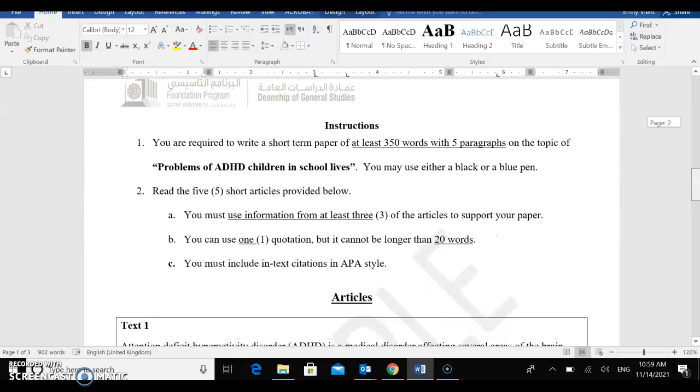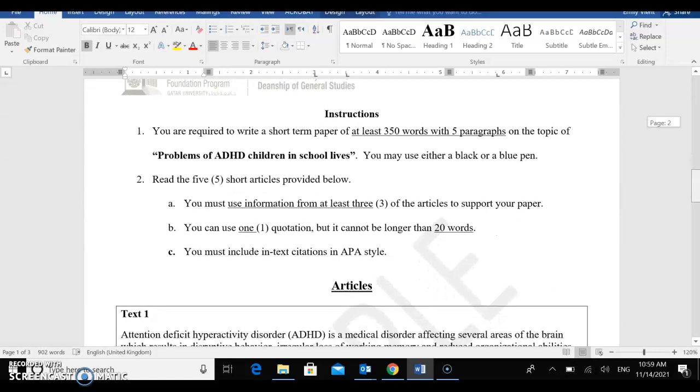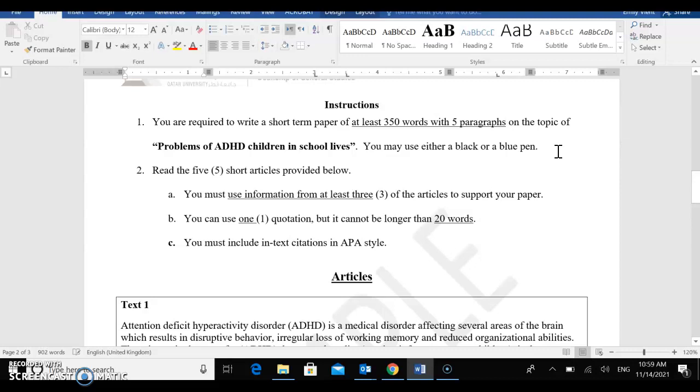Now, for your final exam, you have to write a short term paper. Most of you just finished and submitted your term papers. So all the requirements, with the exception of formatting, you will have to do for the final exam. So let's read through the instructions together.